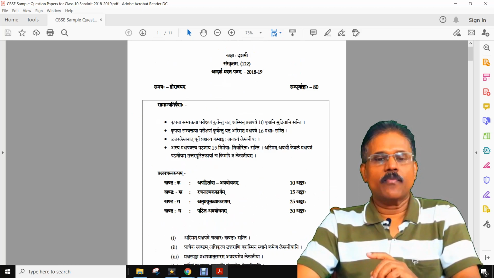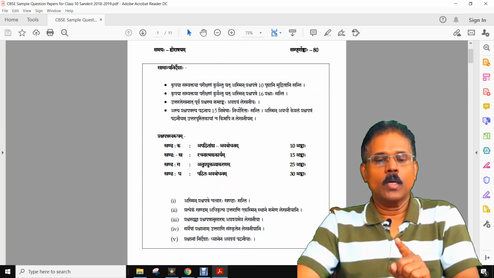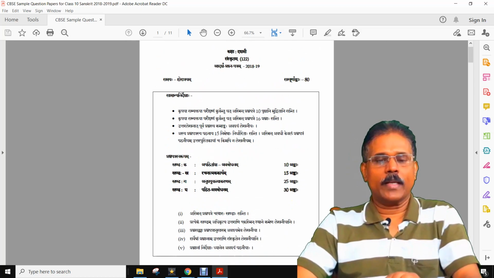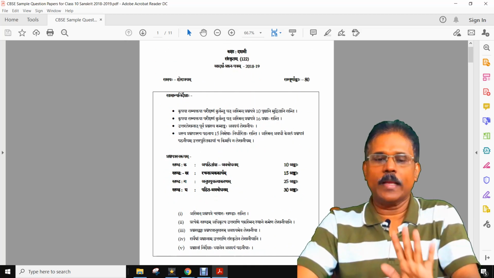So I need from here, from the top. These are the instructions for the question paper. Okay, this also I need. Now I can see the full instructions in one page.